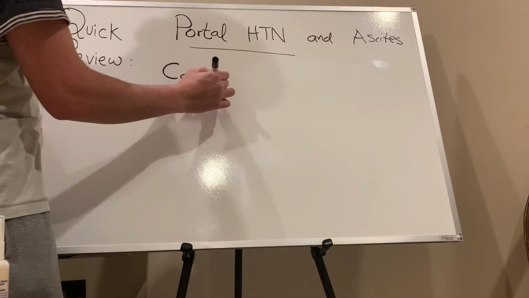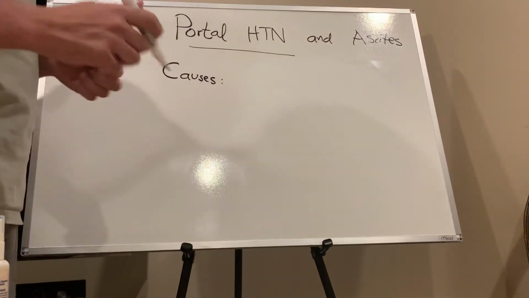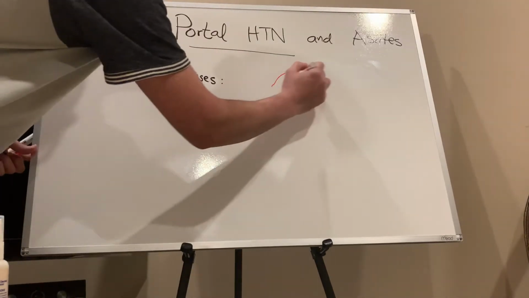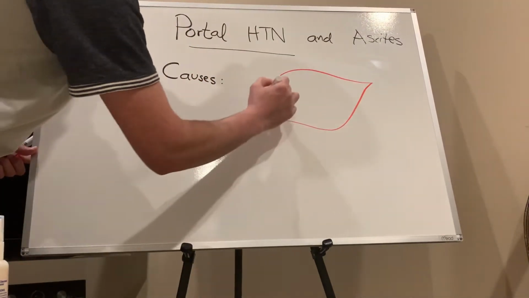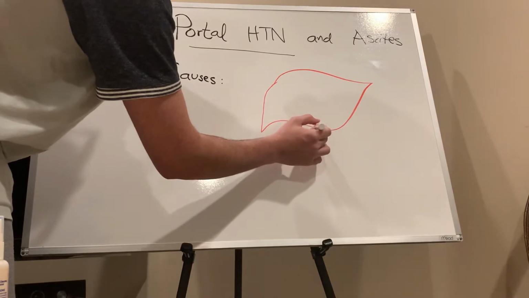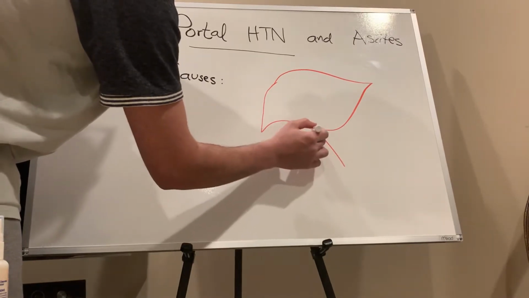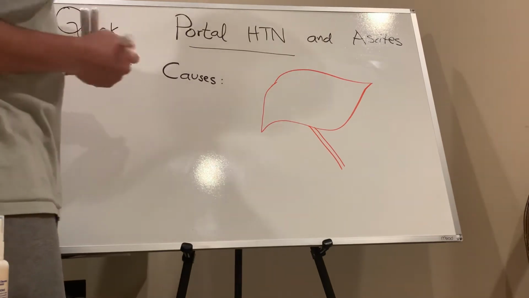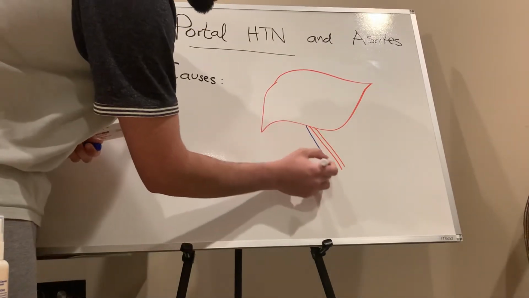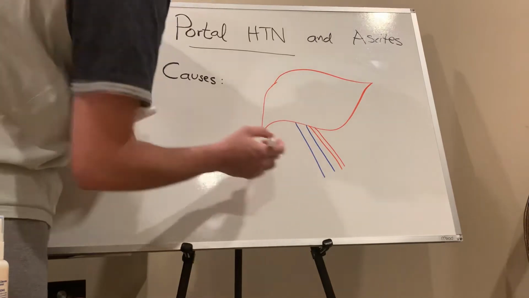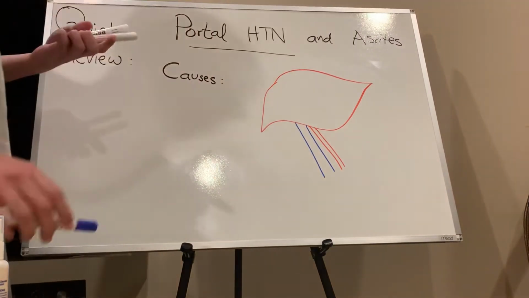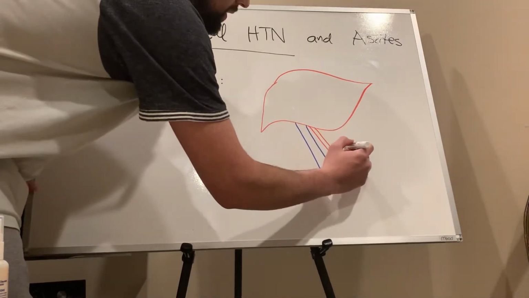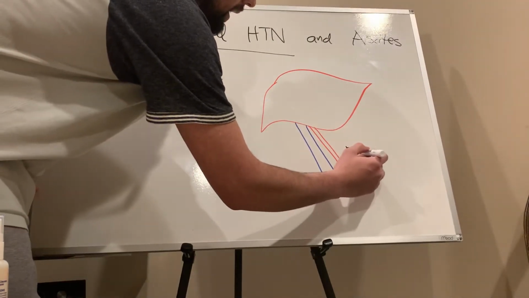let's draw a lever. Alright, this is our lever. Now, that's portal artery. Now, this is portal vein. Now, first is pre-hepatic.